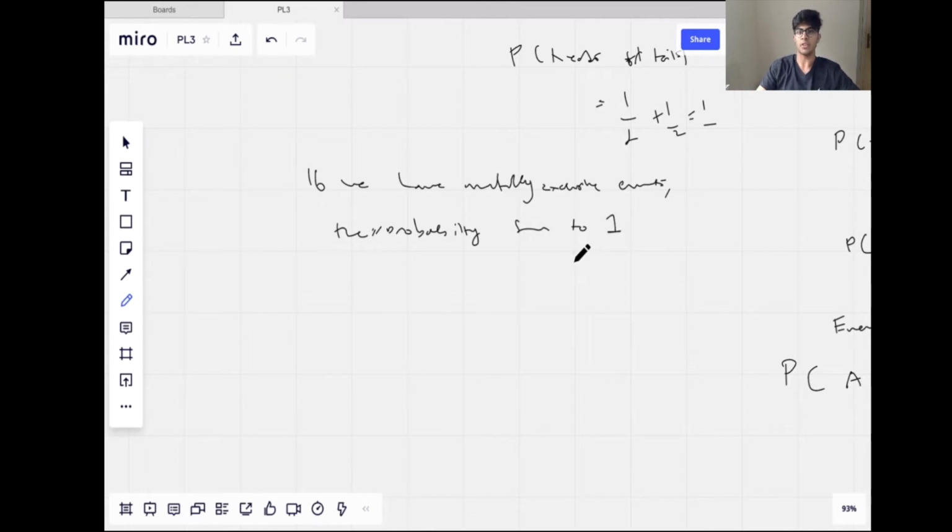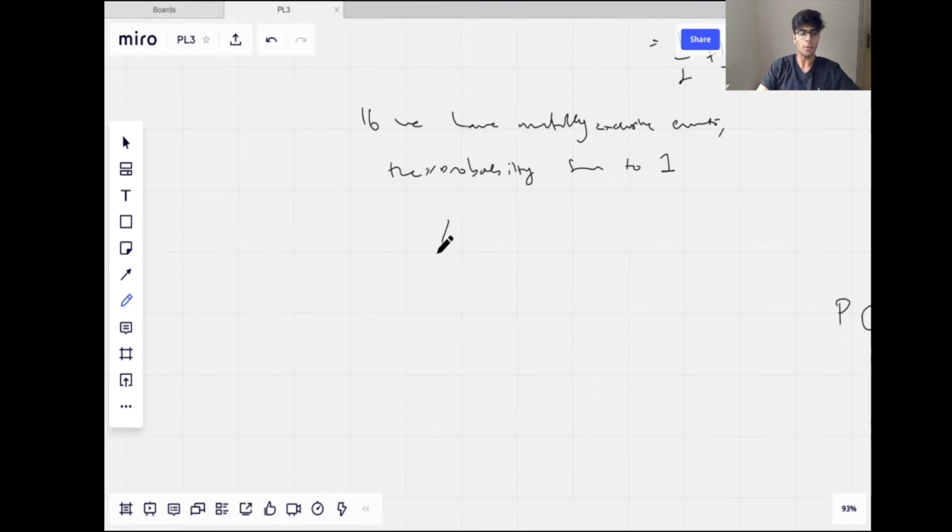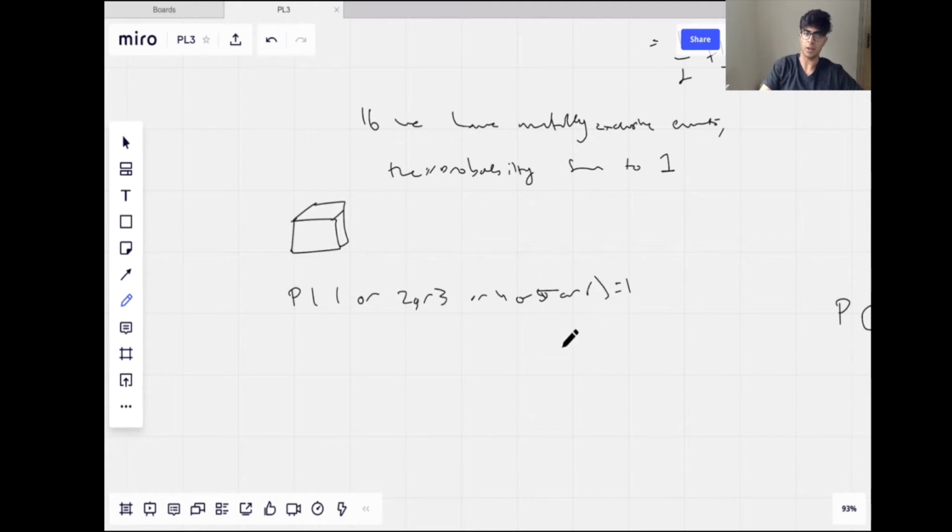And let's think about why this is the case. In general, when we have a sample space with a certain number of outcomes, if we think about the probability of the outcome being A, B, C, or D, the probability it's one of those is going to equal 1. For example, if we have a dice, the probability of it being a 1 or 2 or 3 or 4 or 5 or 6 is going to equal 1, because this is the whole sample space. These are all the outcomes, and the probability of one of them happening has to be 1 by definition.